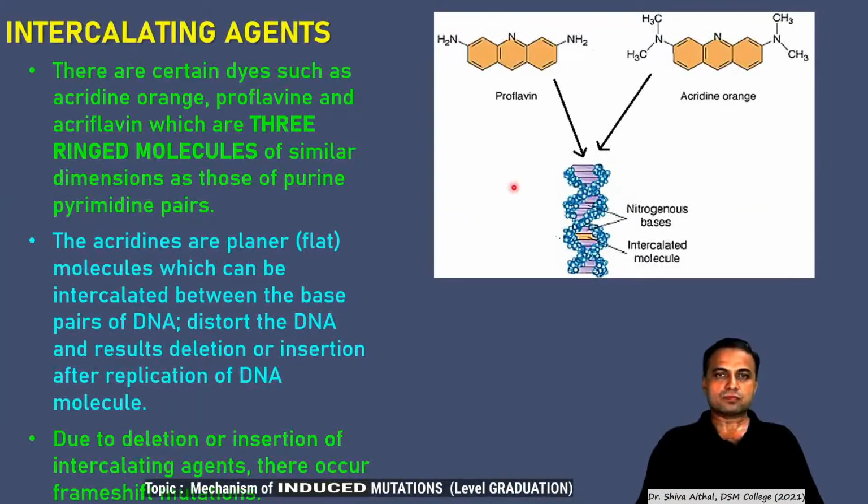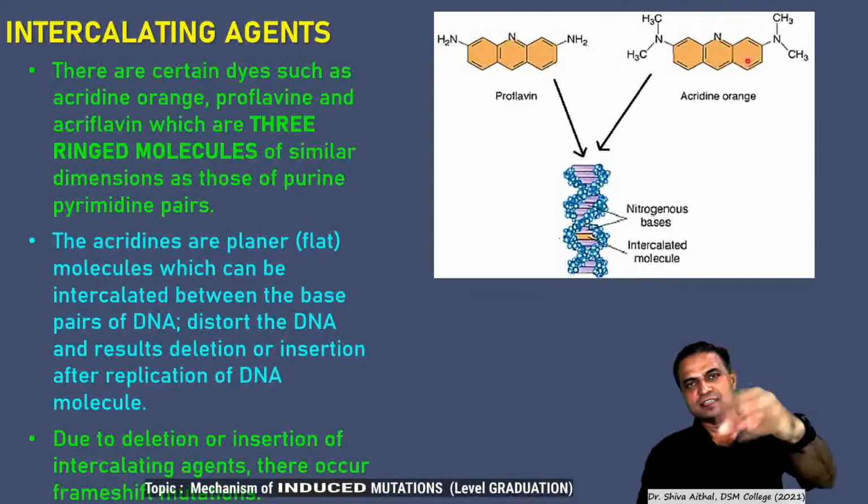So intercalating agents are the next type of chemical compounds which are capable of introducing mutations. There are certain dyes such as acridine orange, proflavin, acriflavin. These are three-ringed compounds. As you can see, these are originally already three-ringed compounds.